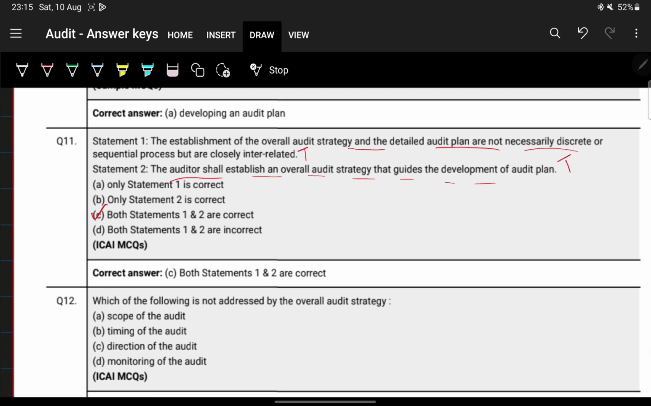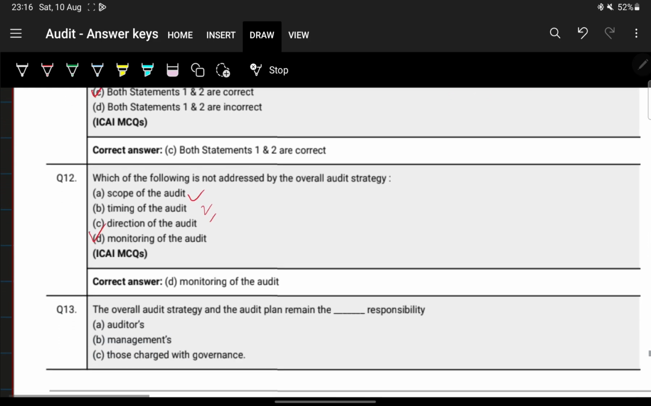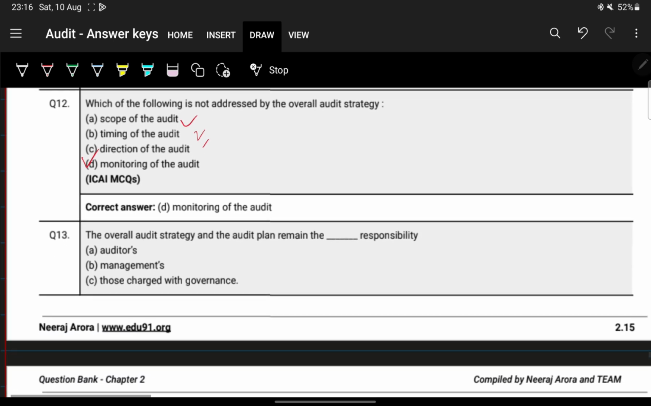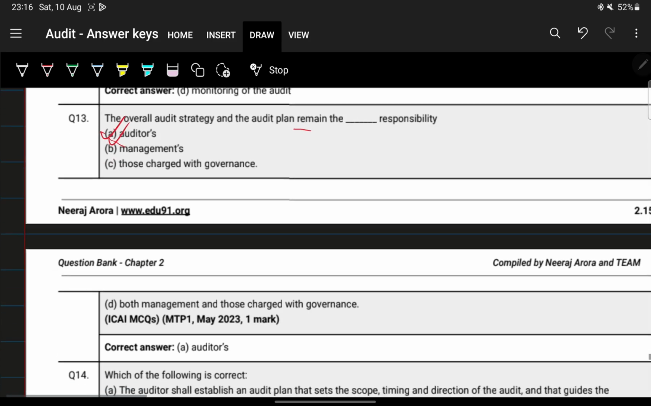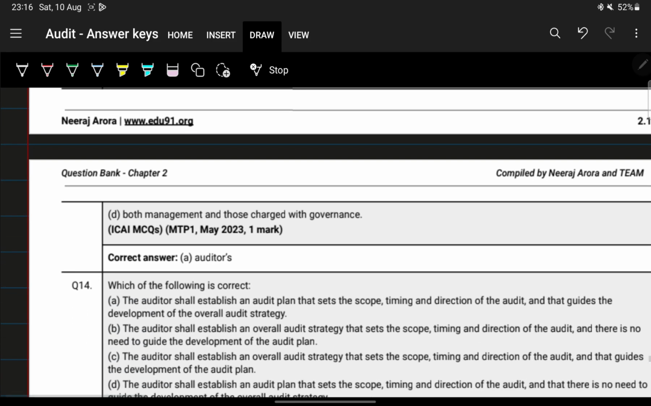Next, which of the following is not addressed by the overall audit strategy? It's scope, timing and direction. These three are involved, so monitoring is not involved. Next, question number 13. The overall audit strategy shall remain the auditor's responsibility. So the answer is A, auditor's responsibility. Very easy.